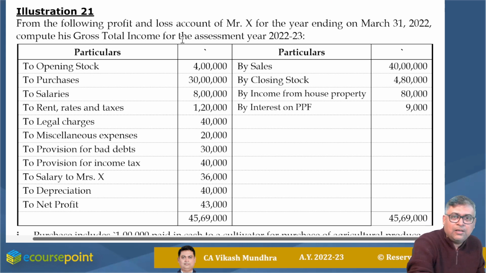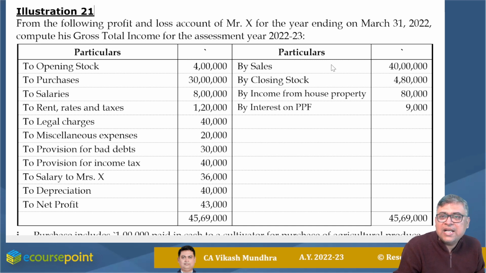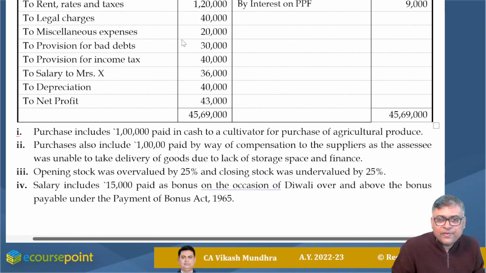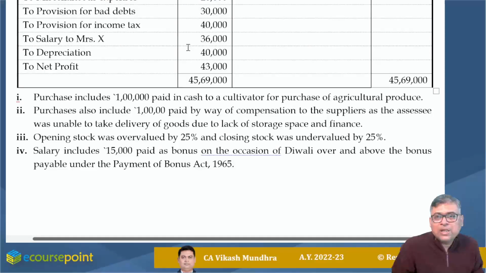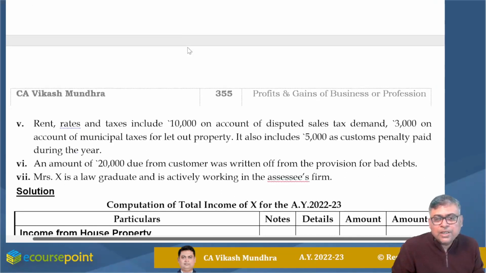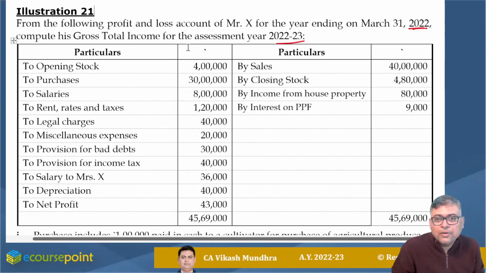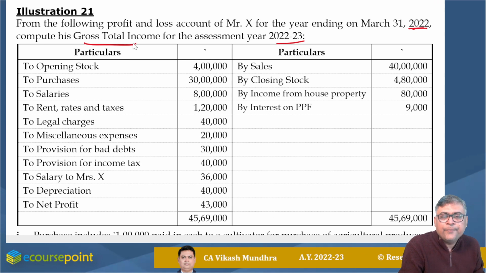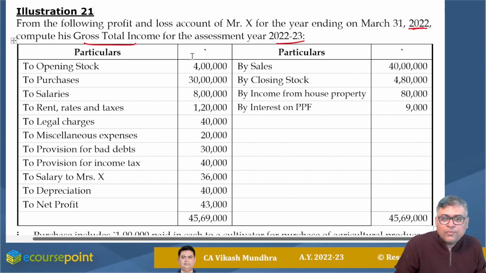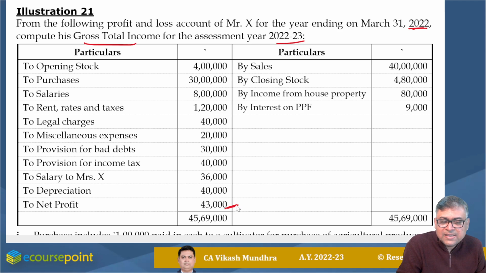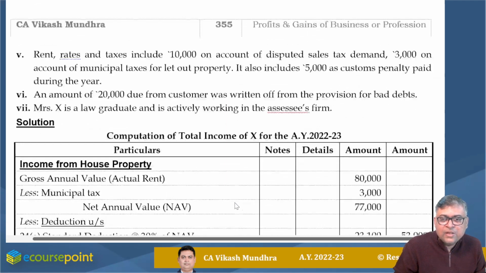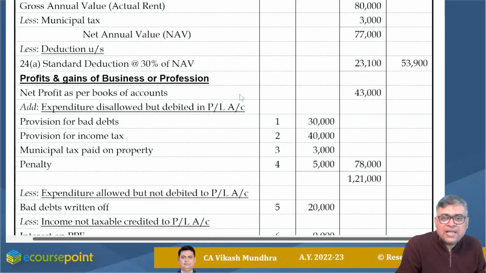Now one more illustration. From the following profit and loss account of Mr. X for the year ending on 31st March 2022, compute his gross total income for the AY 22-23. There is a PL statement with some additional information. We are required to compute his business income, no, gross total income. In case a PL is there, we will start with this figure, that means net profit as per PL statement. So my net profit as per books of accounts is 43,000.